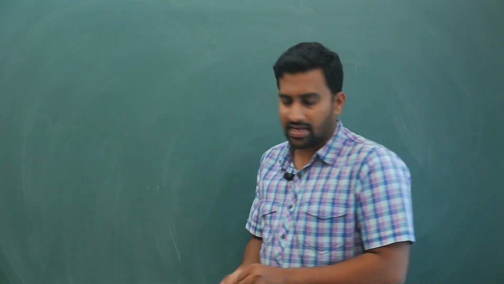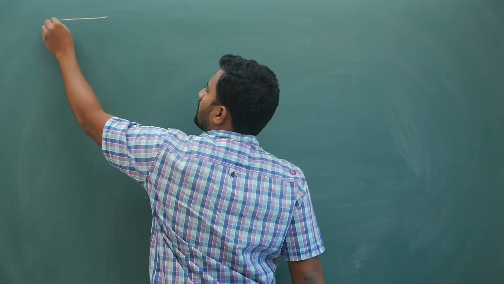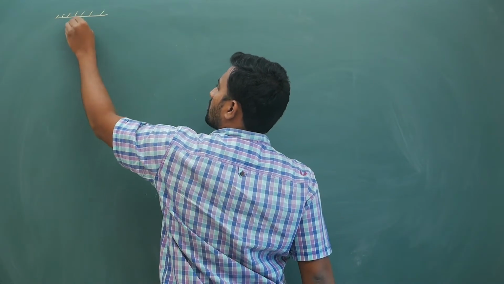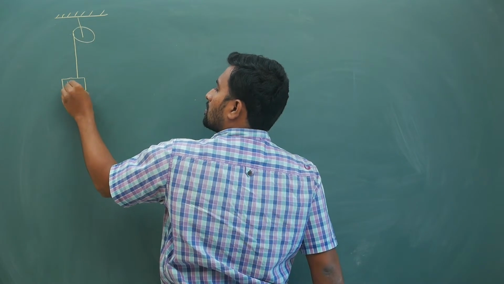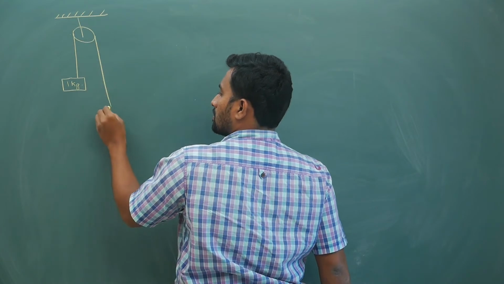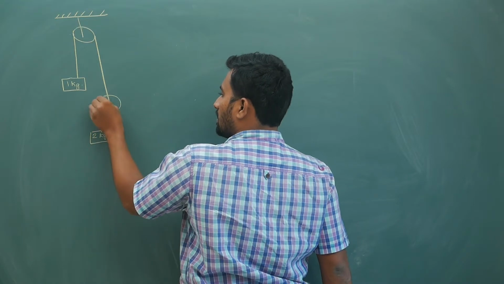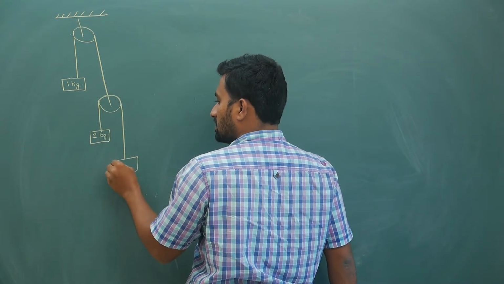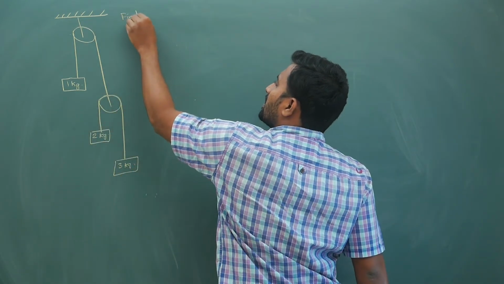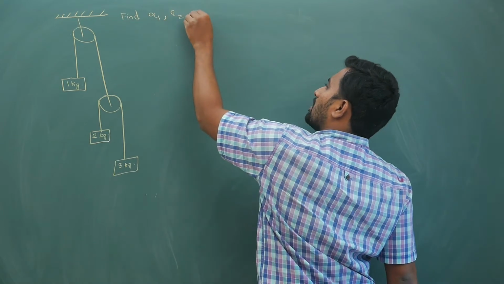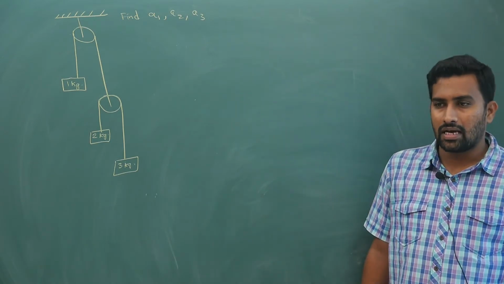One kg, 2 kg, 3 kg. So 1 kg, attached to this there is a pulley, there is a 2 kg block here, there is a 3 kg block like this. The question is, find A1, A2, A3. That means what is the acceleration of each block, with massless pulleys. This is your actual question.